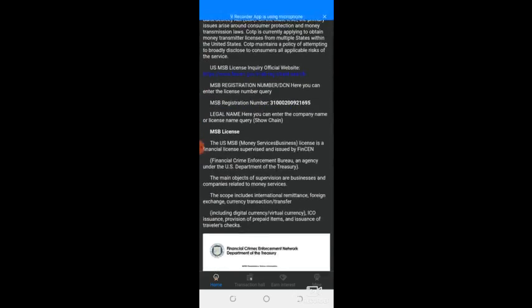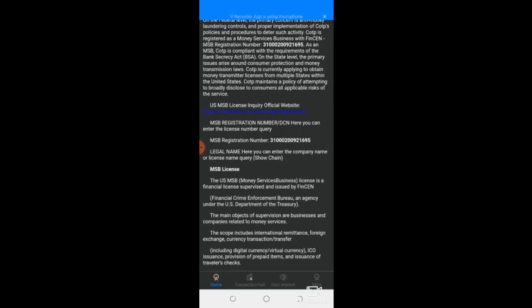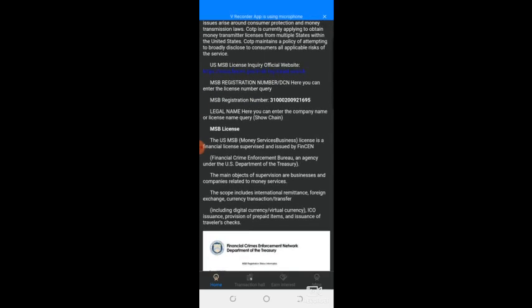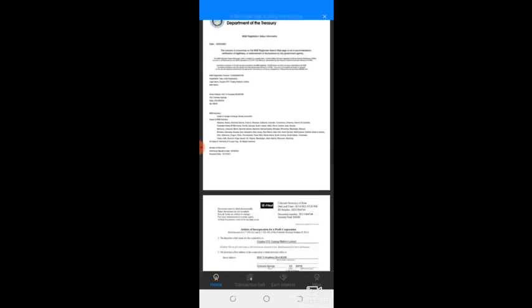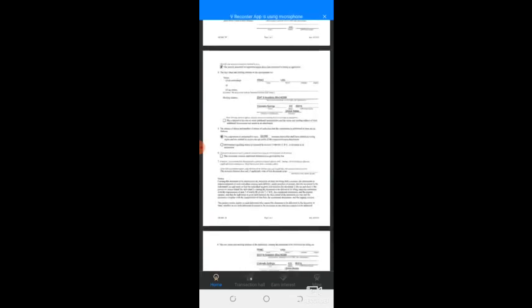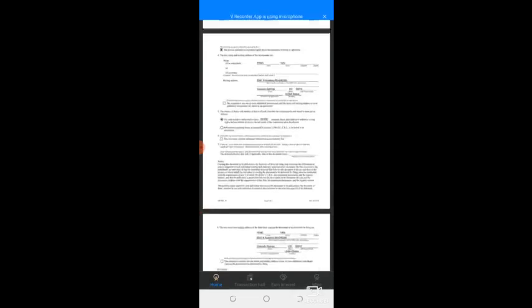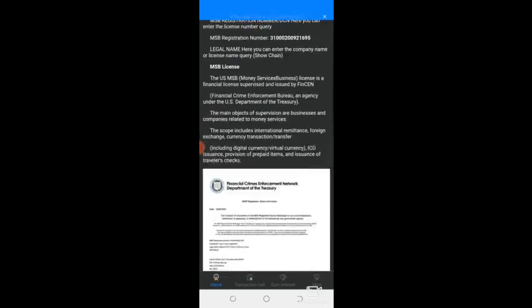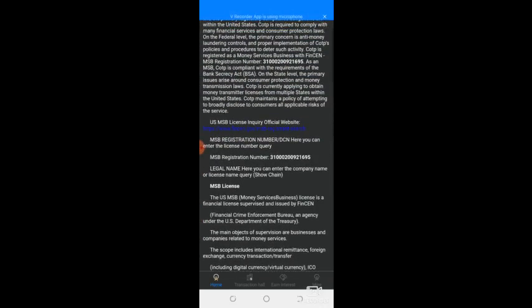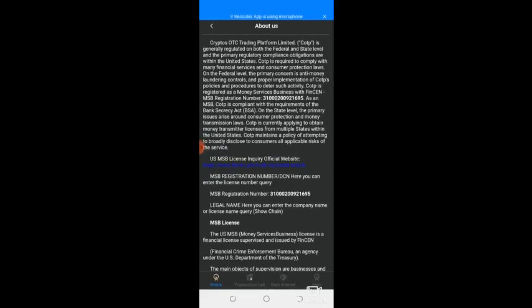Okay, so this is their MSB registration number 31000200921695. You can check it out, and this is the document they received from the Financial Crime Enforcement Network, Department of the Treasury. So this is what they were given. You can also check through this to check the authenticity. Okay, you can also browse through their website for more information. So they are duly registered to carry out financial operation under the US government.